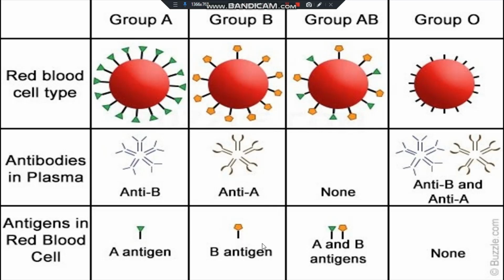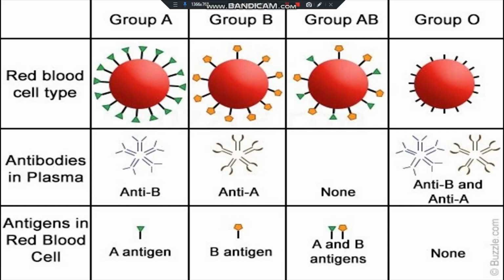So RBC with antigen B always has anti-A antibody. And persons with AB blood group have both A and B antigens, so they cannot produce any antibodies because they would cause the destruction of their own blood.